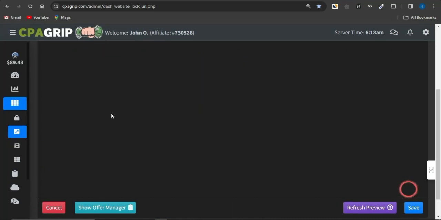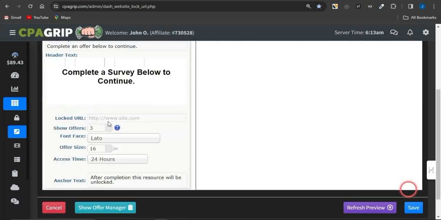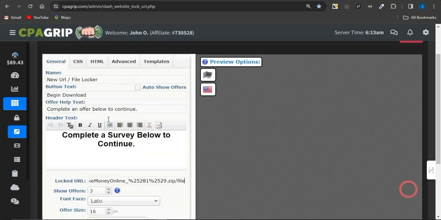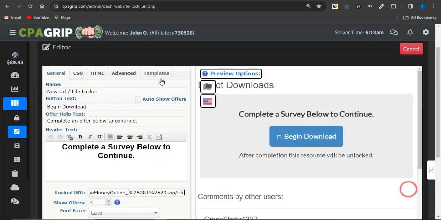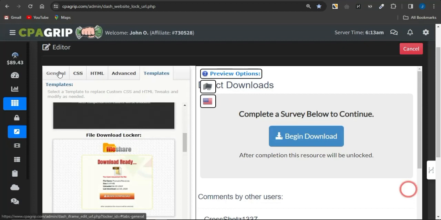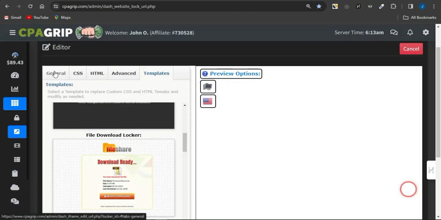And once you do that guys, you want to go to this section that says locked URL right now. That's where you want to paste in the link to that particular Mediafire content that you just uploaded right there. Go on to the template section and select this file download locker. Once you select that, head back to the general option.